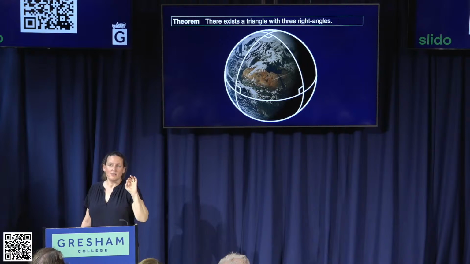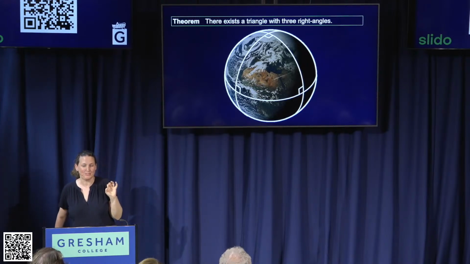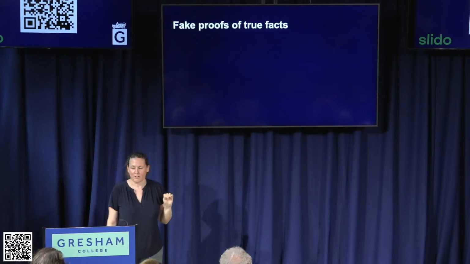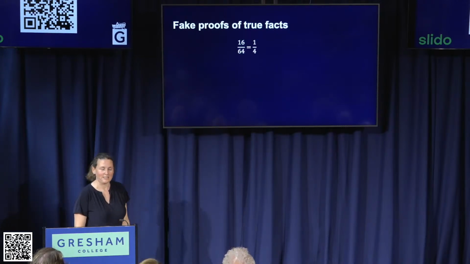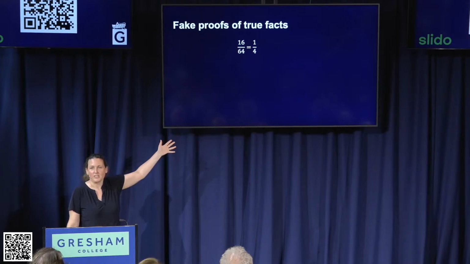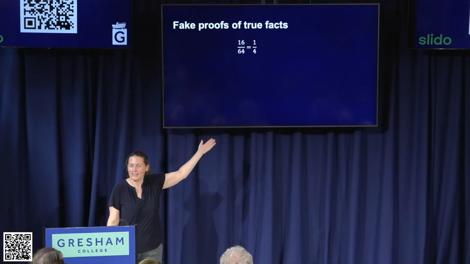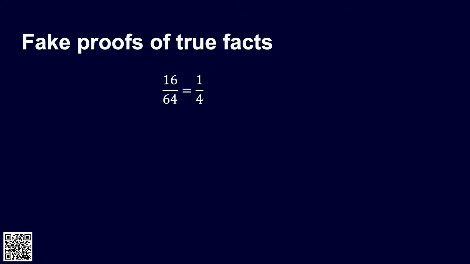I thought I'd give you a slightly less highfalutin puzzle to finish with, along the lines of what I call fake proofs of true facts. So fractions, again, sadly they exist. We all know how to cancel fractions, right? If there's the same thing on the top and the bottom, we can cancel it. So 16 over 64 does equal 1/4, because we just cancel those 6s. Yeah, that's how cancellation works, isn't it?